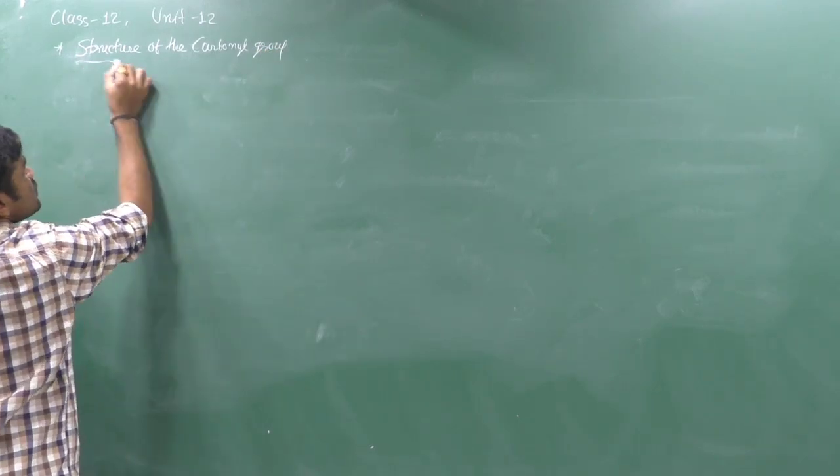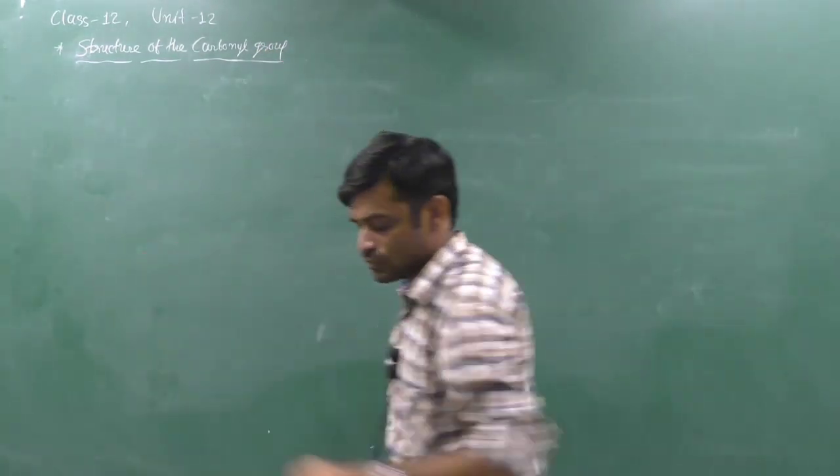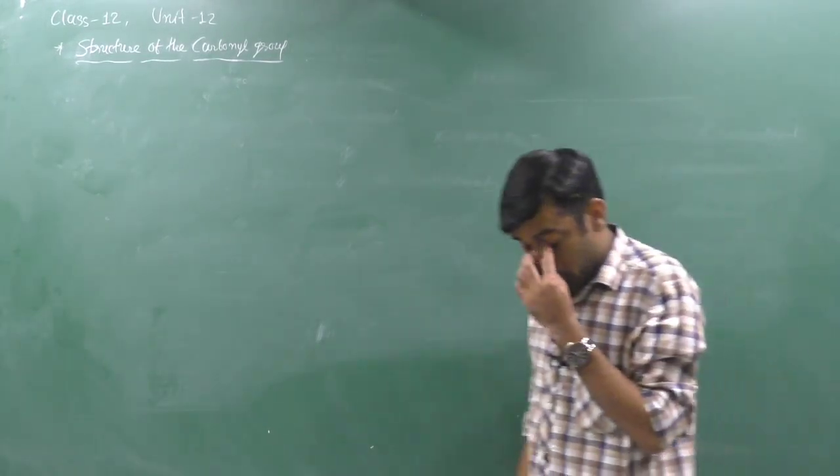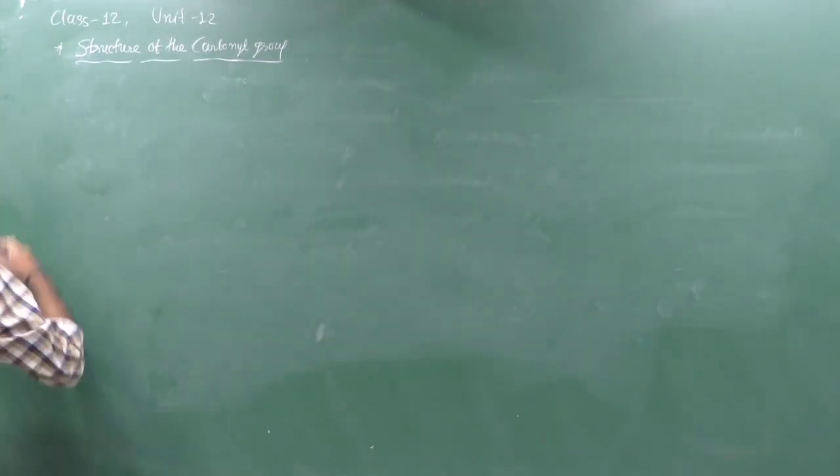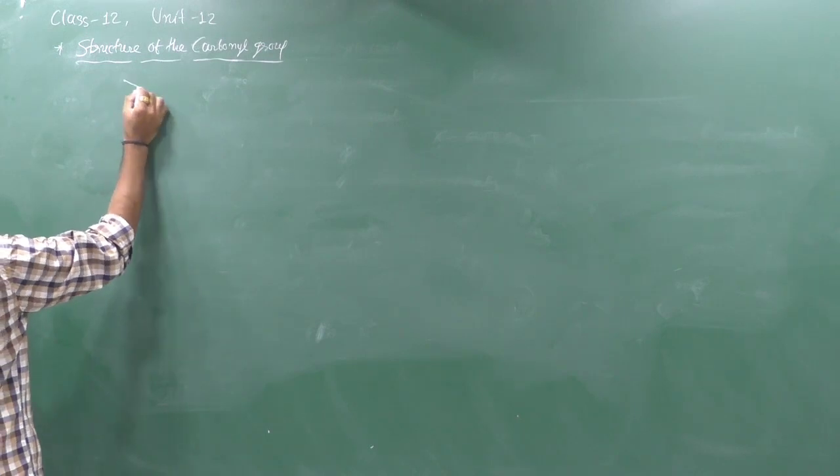The next point is structure of the carbonyl group. Suppose we think about the structure of the carbonyl group, the carbonyl group is nothing but C double bond O.